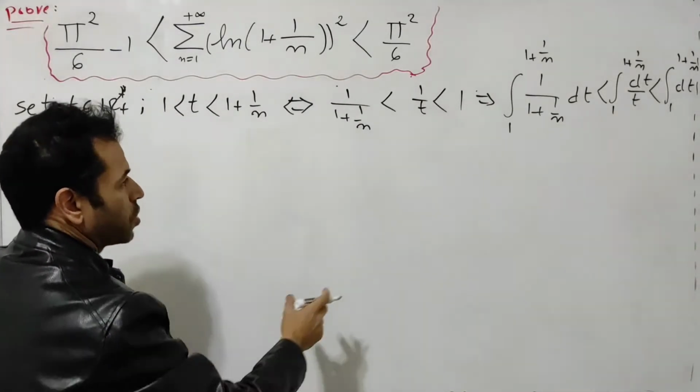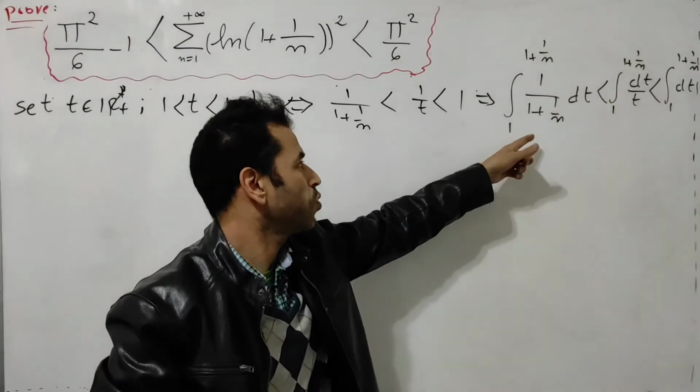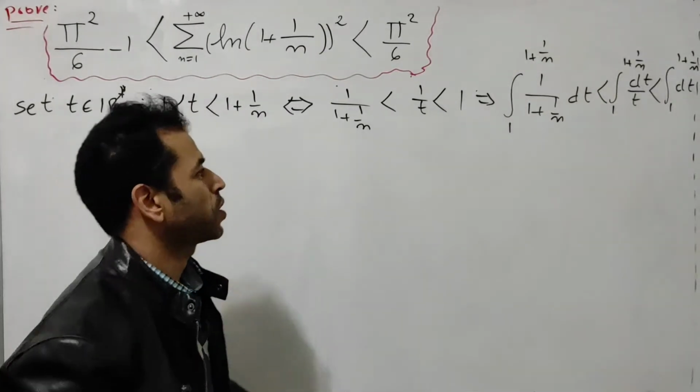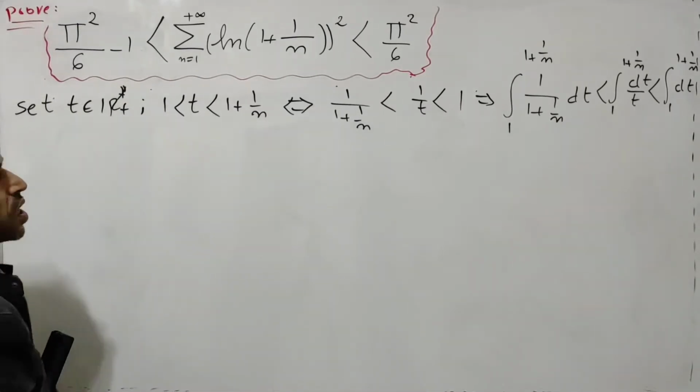So in this integral, I'm going to take 1 over 1 plus 1 over n outside of the integral because it's considered a constant.